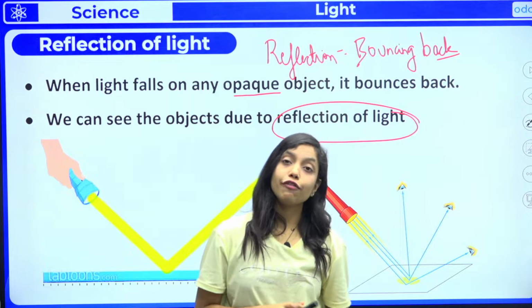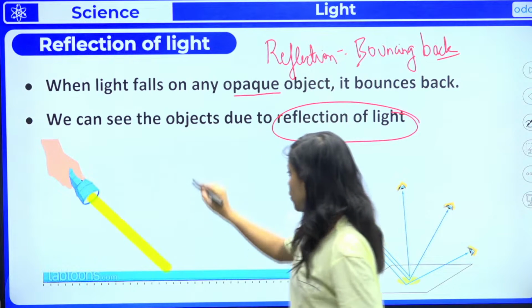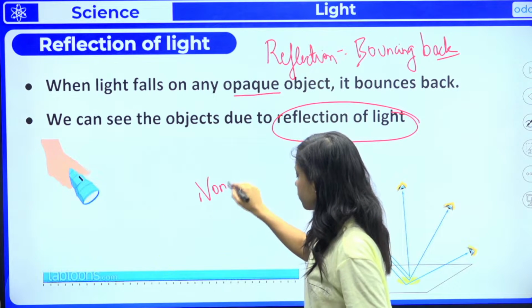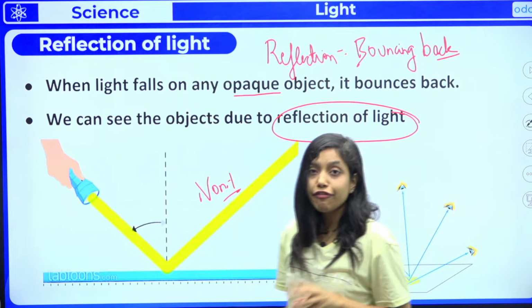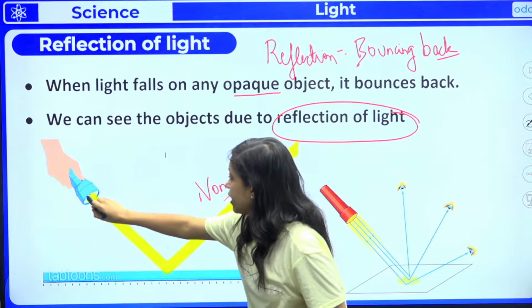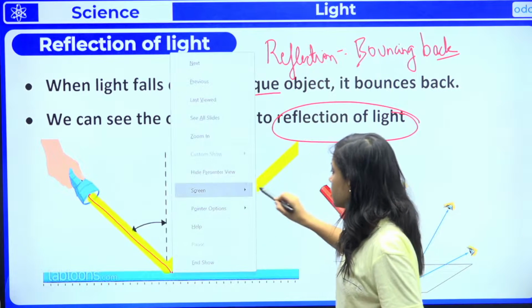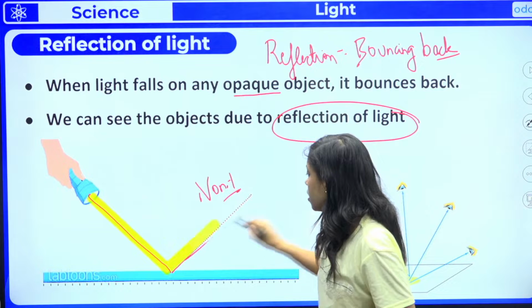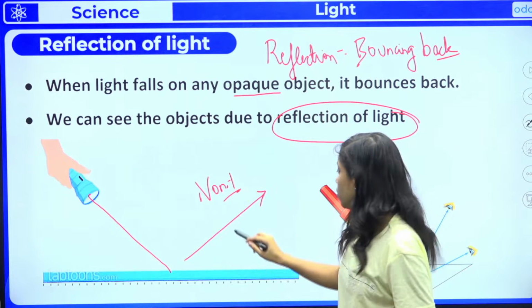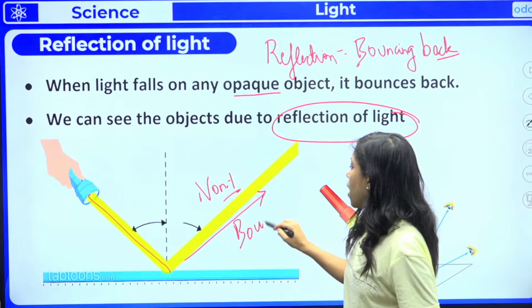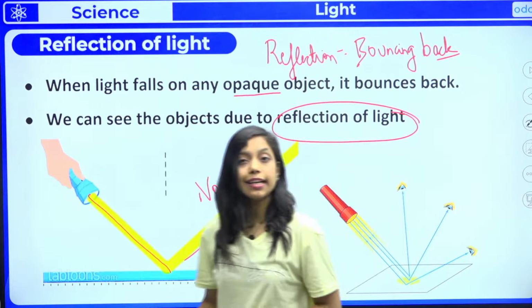That is because of reflection of light. You can see non-luminous objects because of reflection of light. See here, a light ray will come. When it touches the opaque object, it will just bounce back. I hope it is clear to all of you. So reflection is nothing but bouncing back of light. Is it clear to all of you?